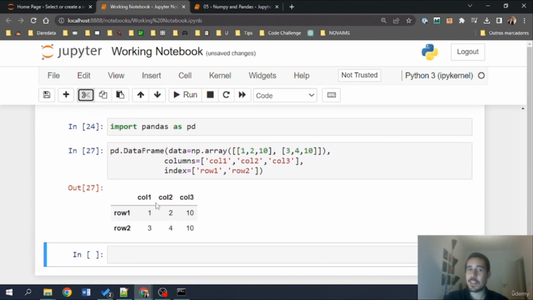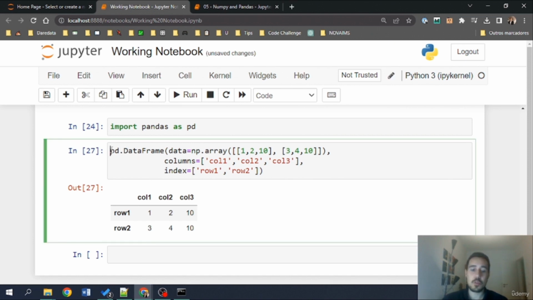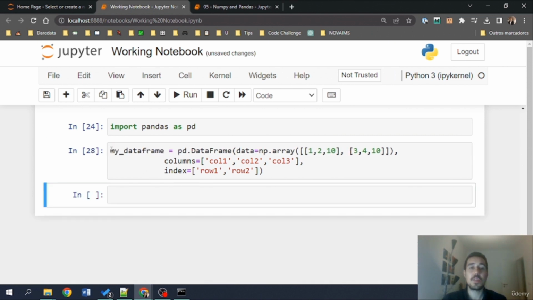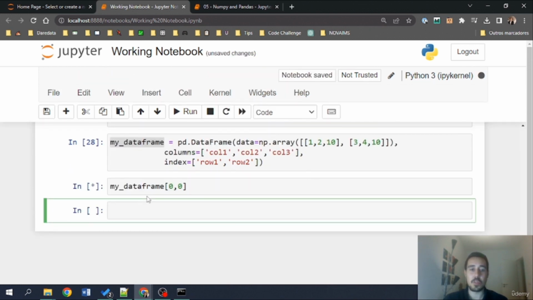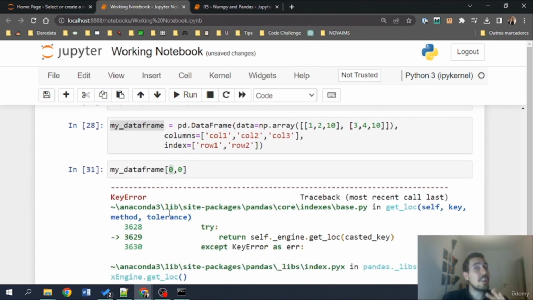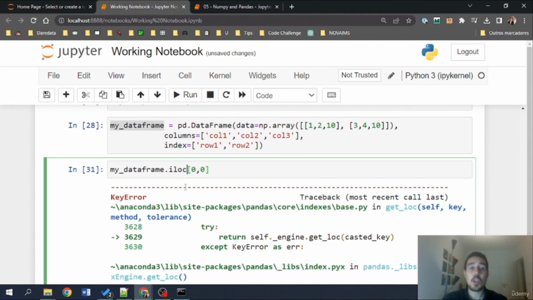And this is very handy because it will enable something else that we can do with these types of objects. I'm going to call here my data frame, and I'm going to check something. Let's see if we can index just like we've done with arrays, for example, 0, 0. Unfortunately, this doesn't work directly in a pandas object, but what works is that we can call the iloc method, from index location or locator. I'm not quite sure what's the origin of this loc, but I think it should be location, I don't know. Well, never mind, let's continue.